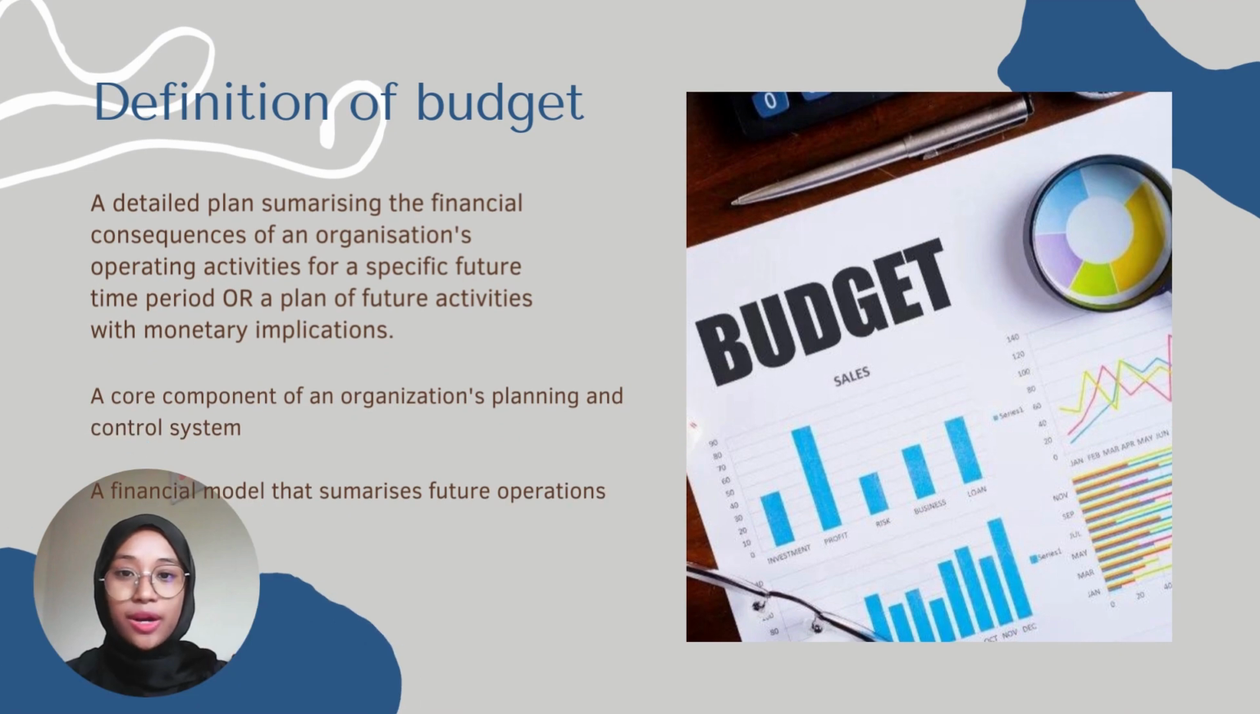The first thing that we are going to talk about is the definition of budget. Budget is a detailed plan summarizing the financial consequences of an organization's operating activities for a specific future time period, or a plan of future activities with monetary implication. Budget is also a core component of an organization's planning and control system. Budget is also defined as a financial model that summarizes future operations.